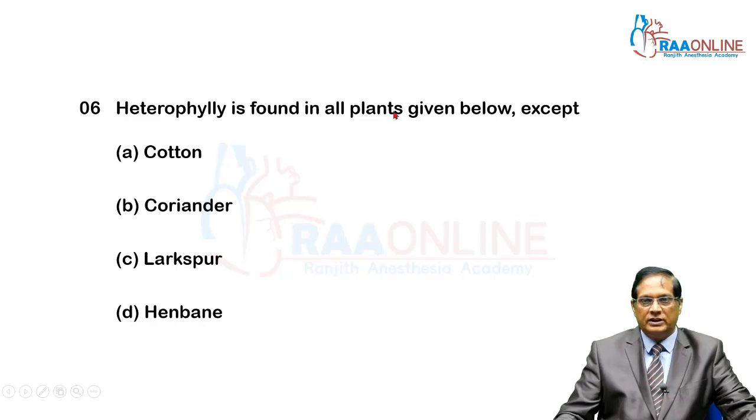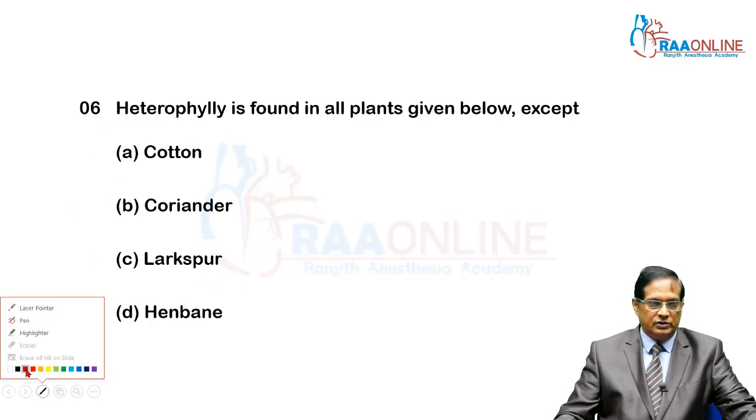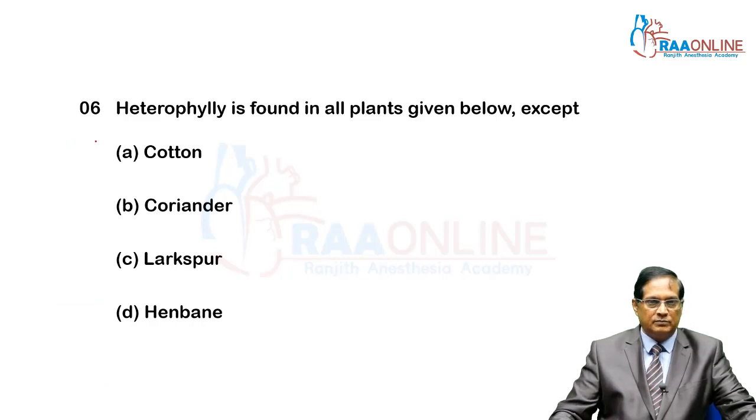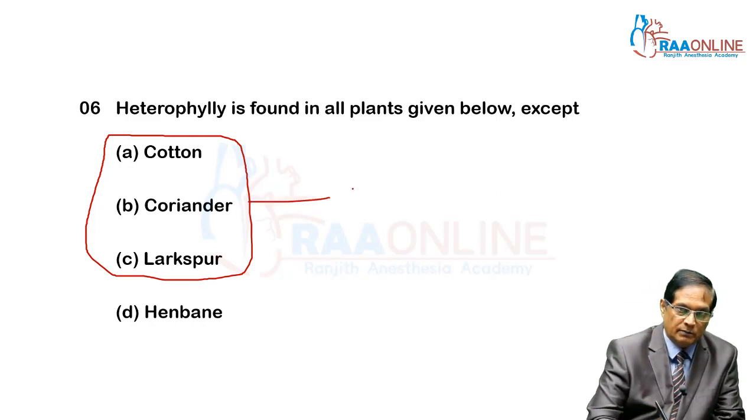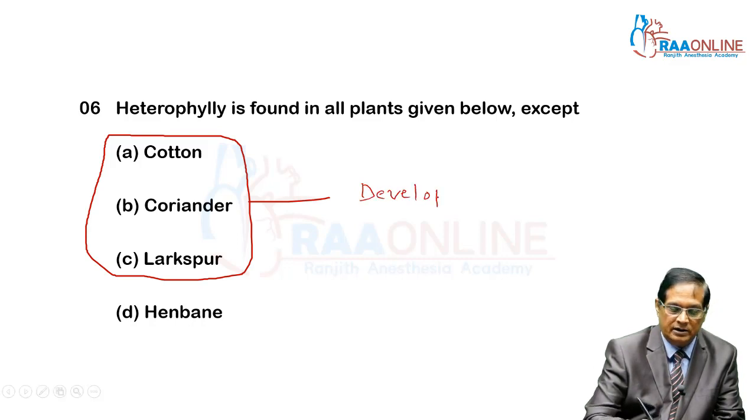Now, heterophylly is found in all plants given below except: cotton, coriander, larkspur. They exhibit developmental plasticity. That is, during the juvenile stage the shape of the leaf is different, and in the adult phase the leaf of the plant is different. So at the time of development, two different types of leaves are seen in the juvenile stage as well as in the adult phase. These three are examples of developmental plasticity.